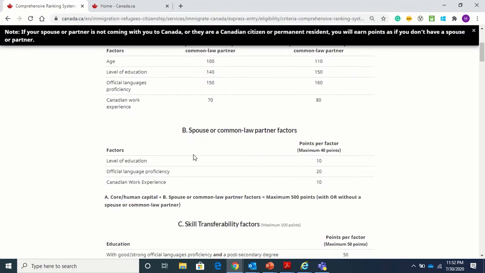Now next is how many points you get for your spouse. Based on whatever education your spouse holds, you get a maximum of 10 points. Then also for the official language test, you get points for your spouse. If your spouse achieves CLB 9 or more, then you get the maximum points, that is 20 points in your CRS score. Then is Canadian work experience. If your spouse holds any experience in Canada of more than 1 year, then you get 10 points.